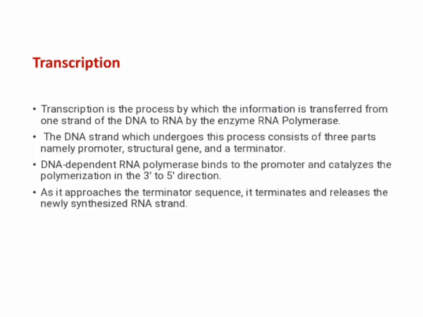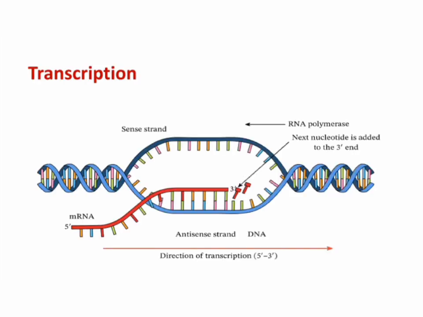Transcription. This can be defined as a process of copying a DNA segment into RNA, or the process by which the information is transferred from one strand of the DNA to RNA by the enzyme RNA polymerase. The DNA strand which undergoes this process consists of 3 parts, namely promoter, structural gene, and a terminator. The DNA strand that synthesizes the RNA is called the template strand and the other strand is called the coding